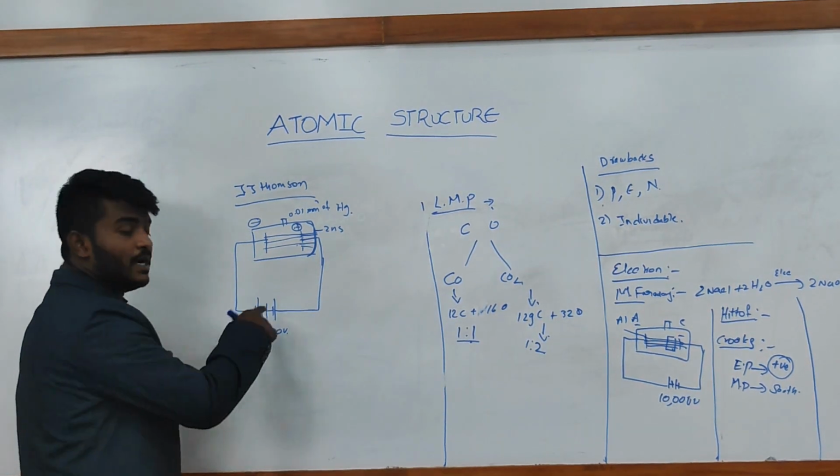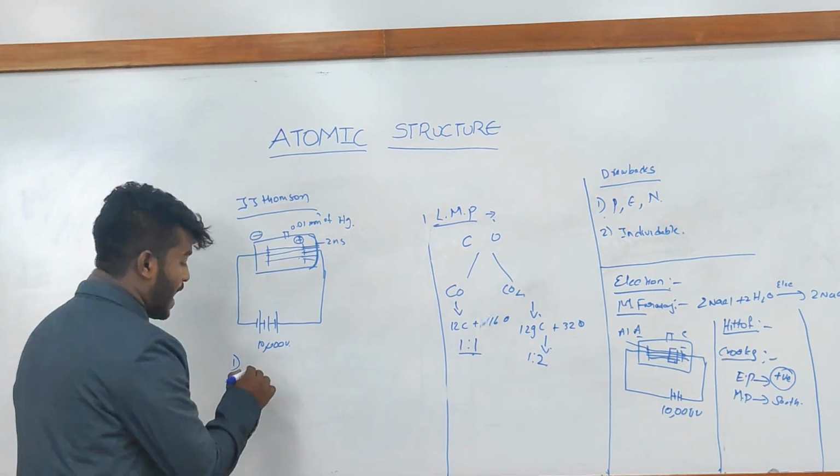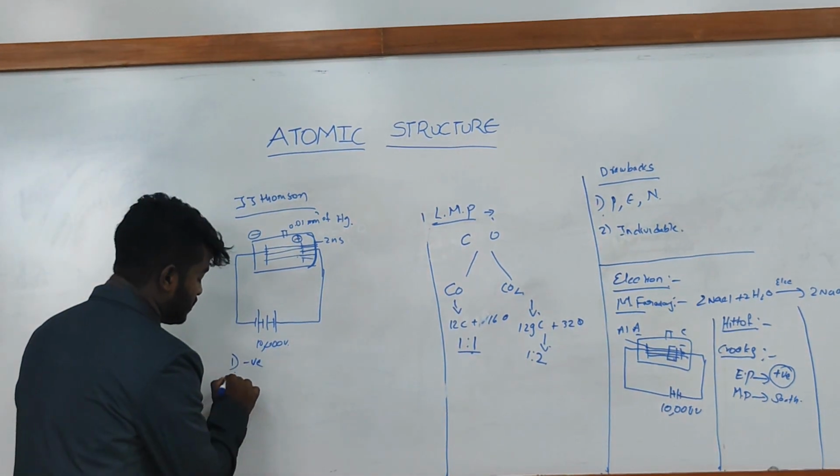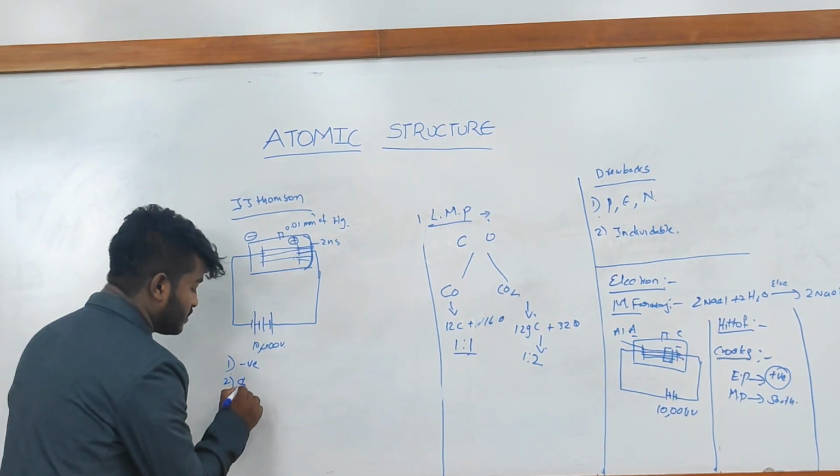By this experiment, he observed that there is a negatively charged particle moving from cathode to anode. The second thing is that it moves in a straight line.